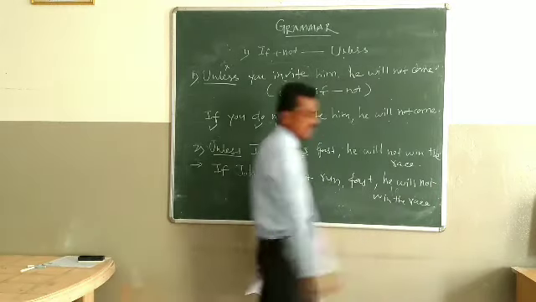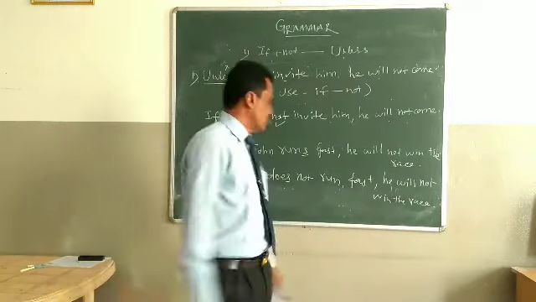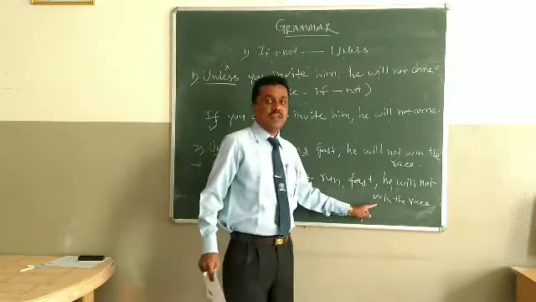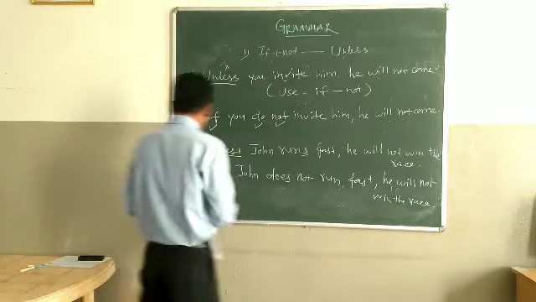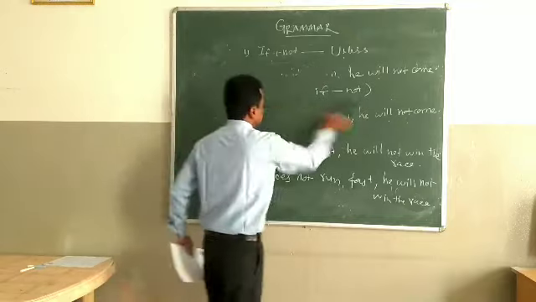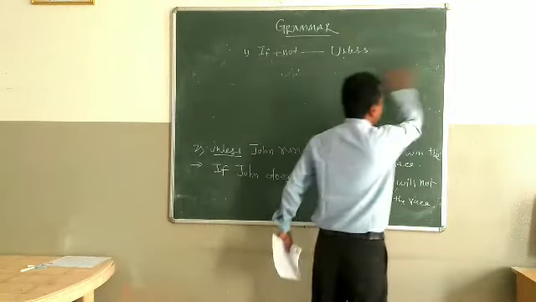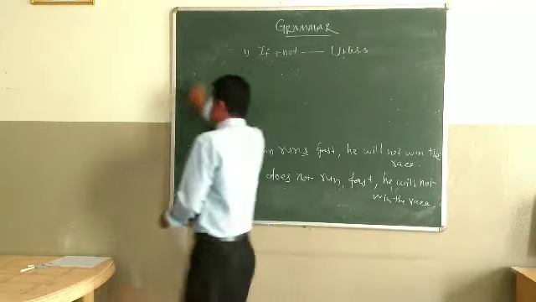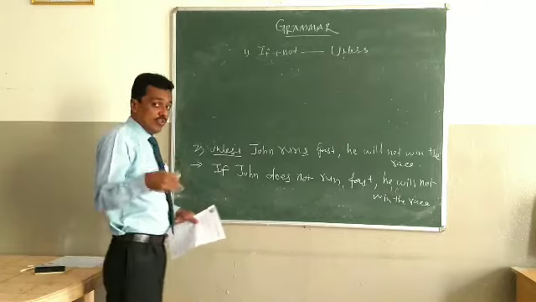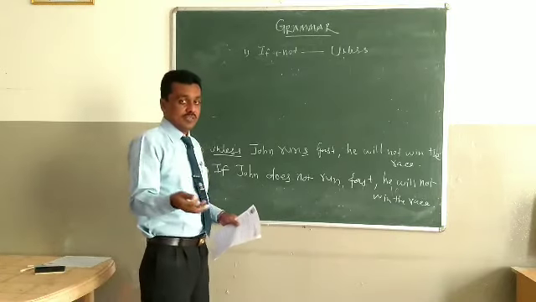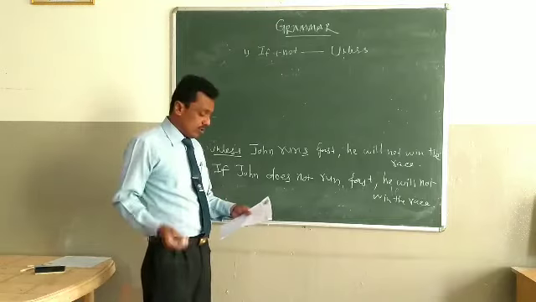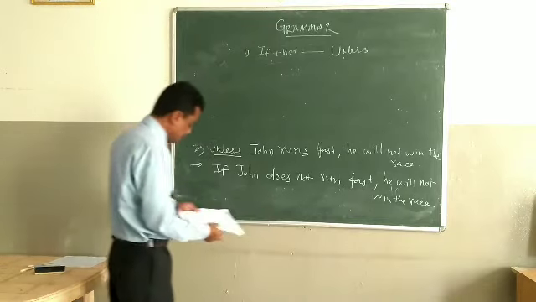Second part of the sentence as it is, no change. So if John does not run fast, he will not win the race. Now third example of unless we will see here. Students, you have to write down, simultaneously you have to work. All the examples you have to write. I will also give 5 examples of assignment also. So these examples you have to write and you have to send me to my WhatsApp number. I will give later on.